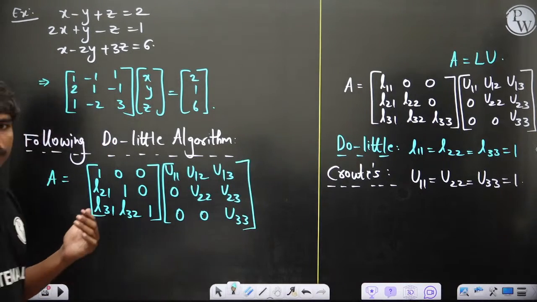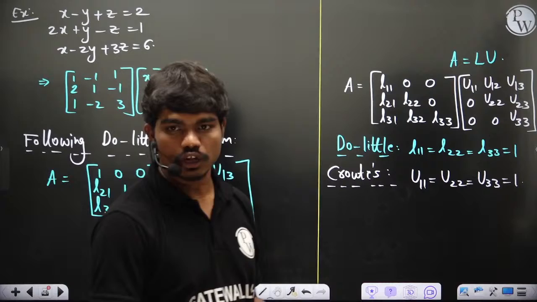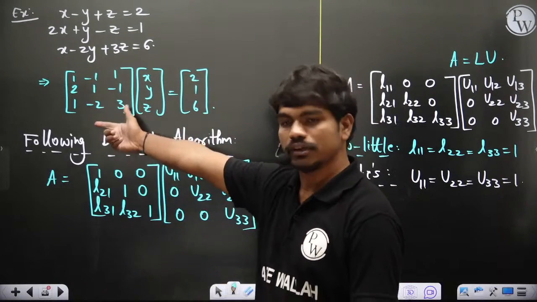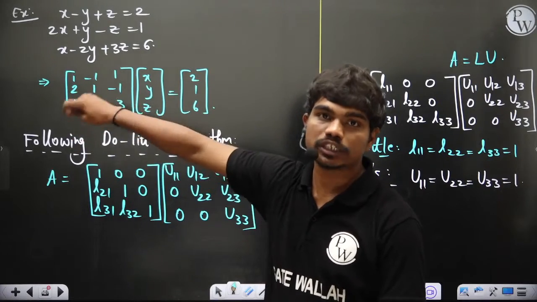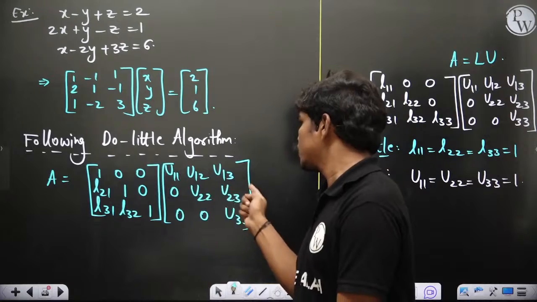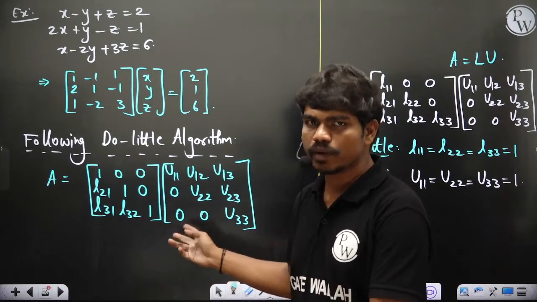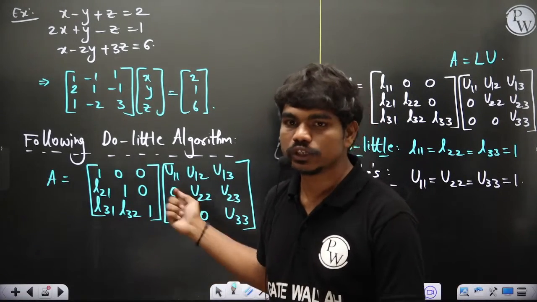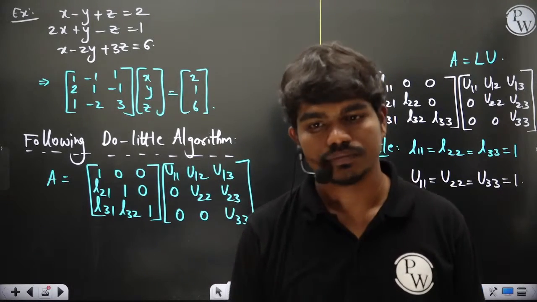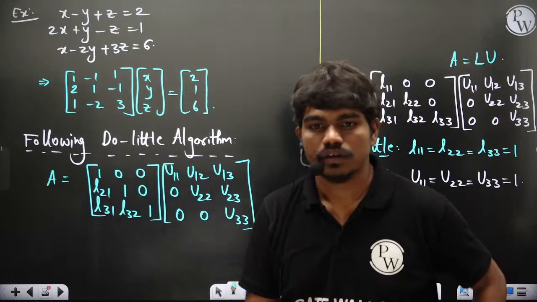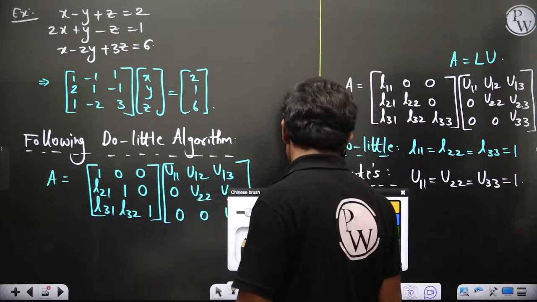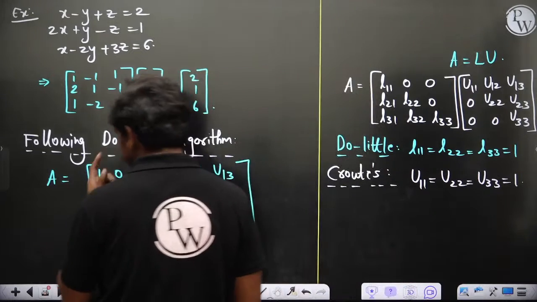Clear? Now, these kinds of methods will also be asked in GATE, sir. They can ask how they'll ask is, they'll give you this system and tell you, if A is decomposed into L and U, what is the value of the element U23? You can get that just by multiplying things, but they can ask you these kinds of things. You should know how to split the matrix into a product of L and U. Clear?